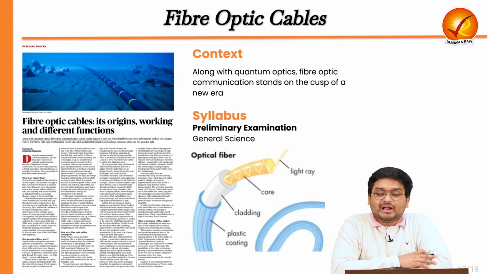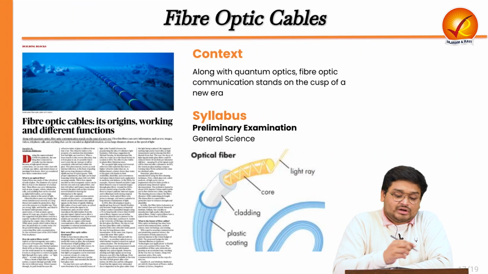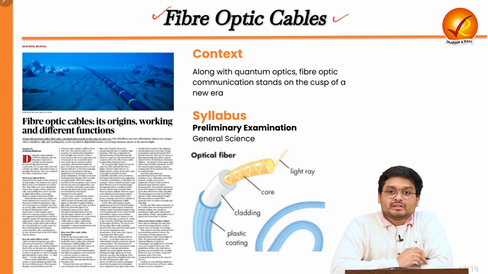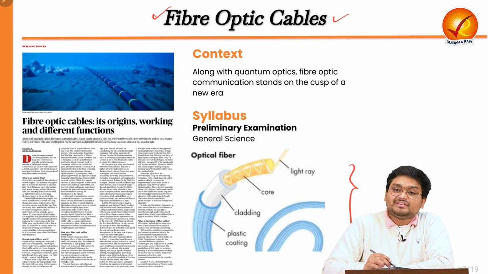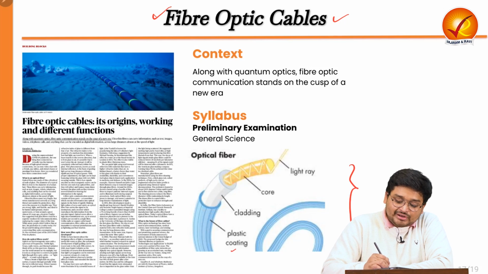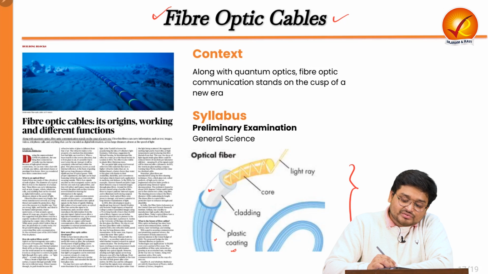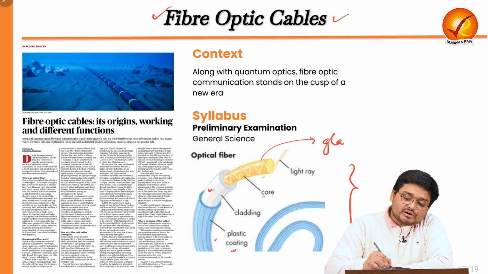Now, in the very final article, this is about fiber optic cables. In this manner we are seeing that we have a plastic coating on the very top of these cables. Then we have a cladding which is used for protection. And finally, we have a core which is made of glass.